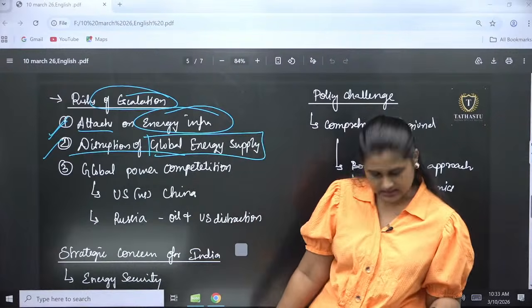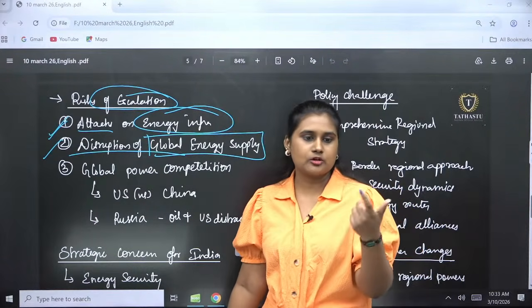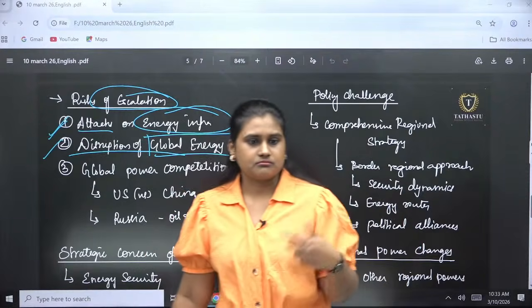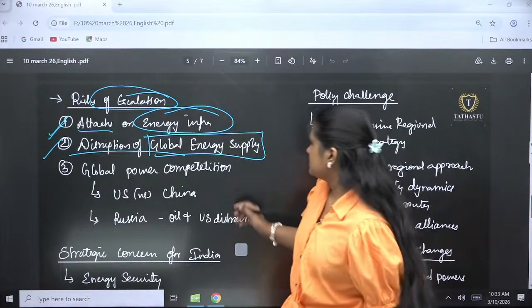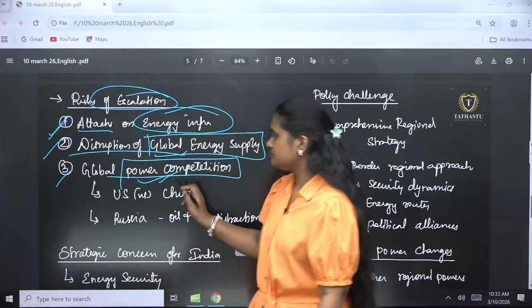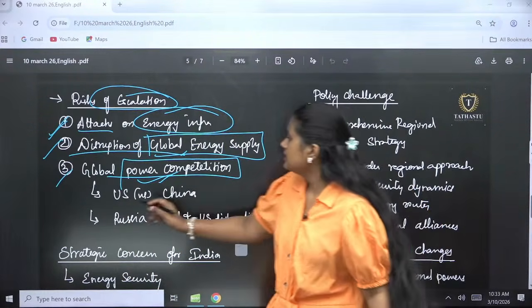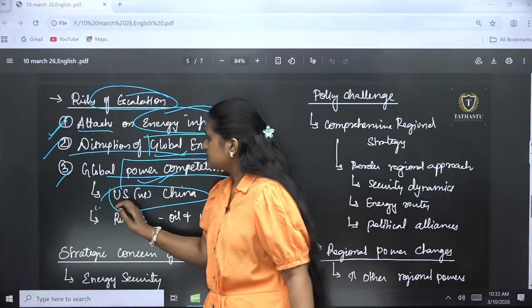Okay, yes. Which may impact our LPG prices, and also the oil prices, right? Okay. Then third one is global power competition, where we talked about the dominance and the bloc system, right? US versus China. This is a major issue.